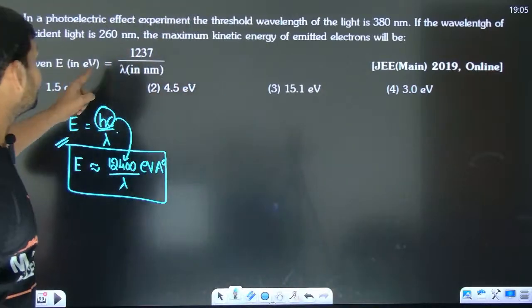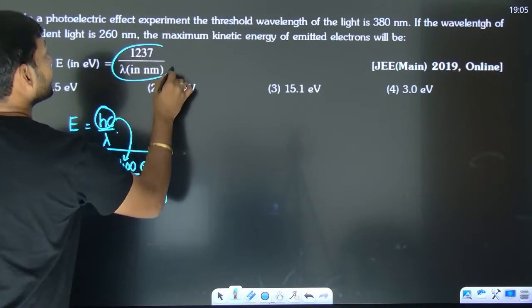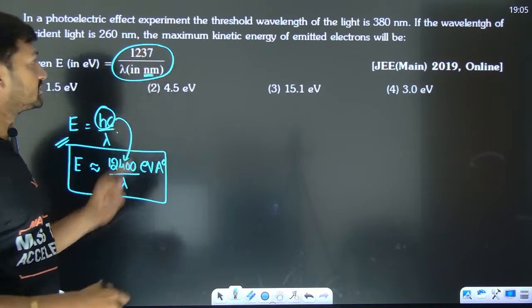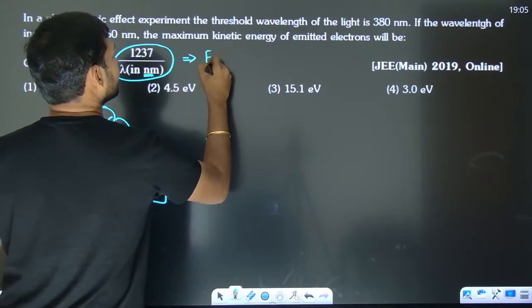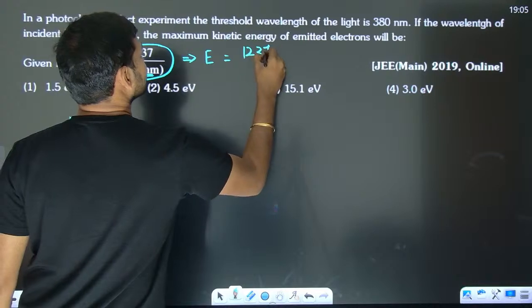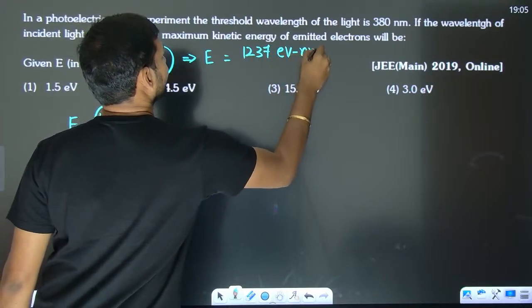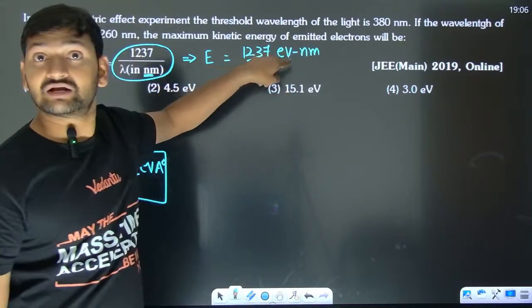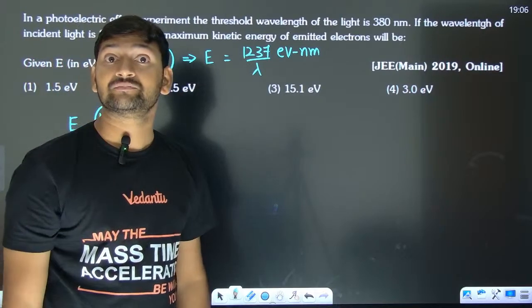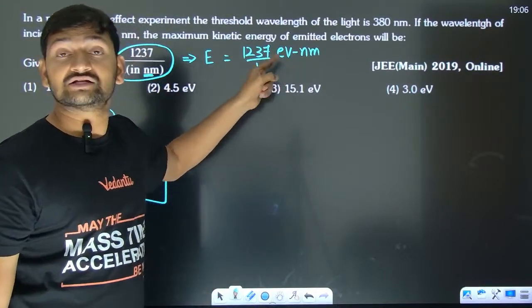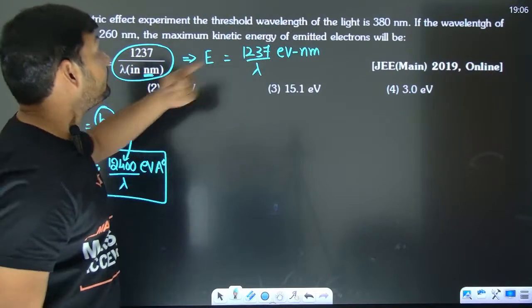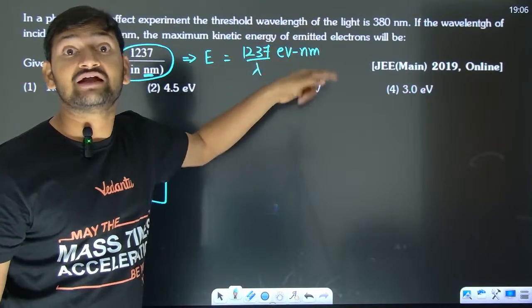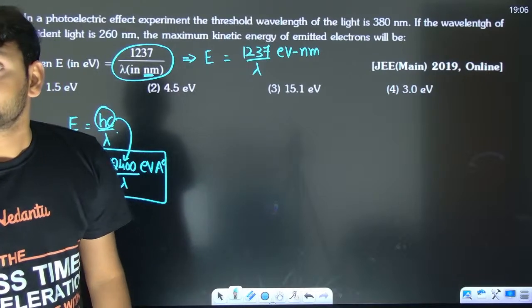Energy of the photon, they asked us to take it to be 1237 by lambda, and lambda should be put in nanometers. So they could have clearly written it as 1237 electron volt nanometer by lambda. If lambda is put in nanometer, the nanometer will get cancelled out and you'll get energy in electron volt. If it is given in angstrom, then if you put lambda in angstrom, it will cancel out and you'll get energy in electron volt.